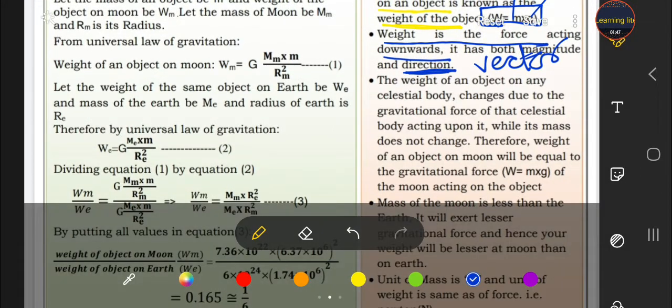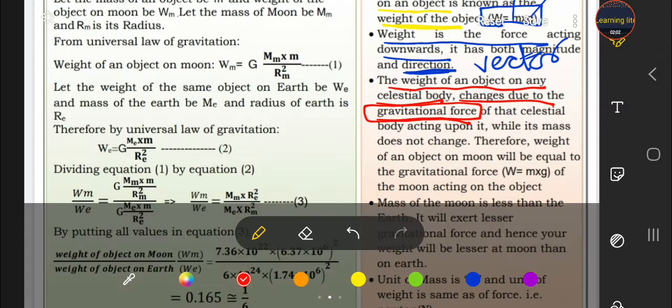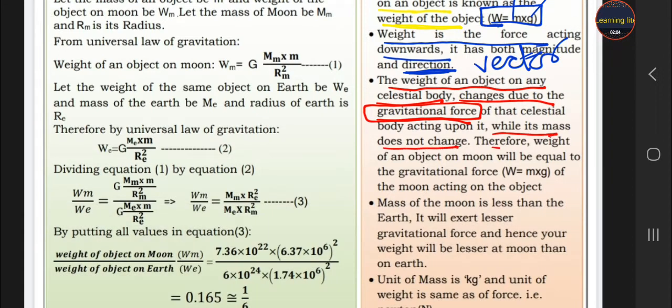The weight of any object on any celestial body, not on the earth but on any other planet or satellite, depends upon its gravitational force. The weight of an object on the moon depends on the gravitational force of the moon.